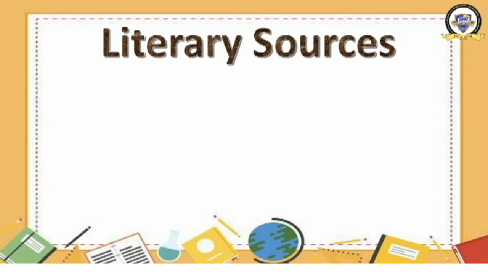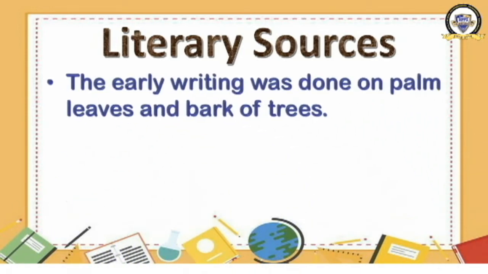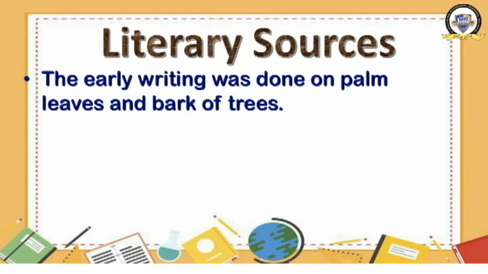Second one is literary source. What are literary sources? Literary sources were the other writing materials. The early writing was done on palm leaves and bark of trees. In the earlier time when people started writing, what did they use to write? They used palm leaves or bark of trees. Bark of particularly birch trees was used to write.